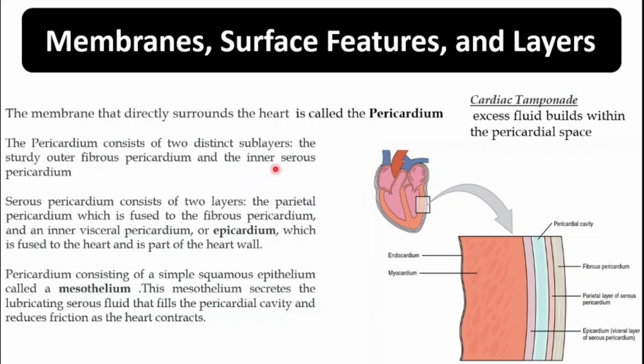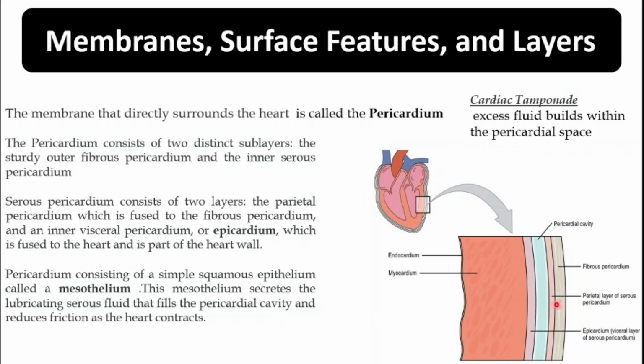So our exploration of more in-depth heart structure began by examining the membranes that surround the heart, the prominent surface features of the heart, and the layers that form the wall of the heart. Each of these components plays its own unique role in terms of function. For example, if this is the heart, you can see that the heart is surrounded by a membrane. If we magnify this area, the membrane that directly surrounds the heart is known as the pericardium.